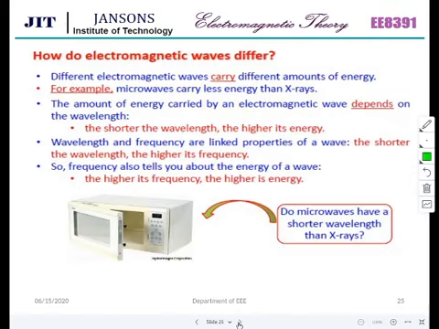How do electromagnetic waves differ? Different electromagnetic waves carry different amounts of energy. For example, microwaves carry less energy than X-rays. Let me just say, you go through, in the next slide I'll explain. The amount of energy carried by an electromagnetic wave depends on the wavelength. The shorter the wavelength, the higher is its energy.